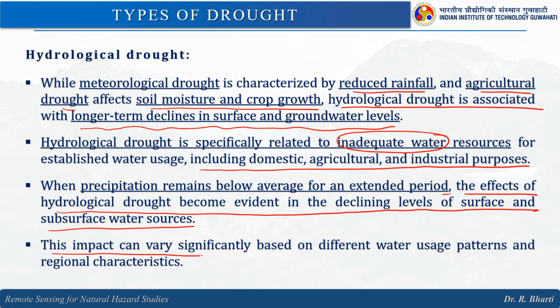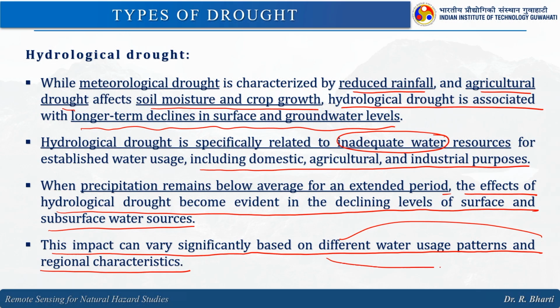This impact can vary significantly based on different water use patterns and regional characteristics, because different areas have different demands. If you refer to a rural sector or urban sector or maybe an industrial sector, the water requirement is different, right.